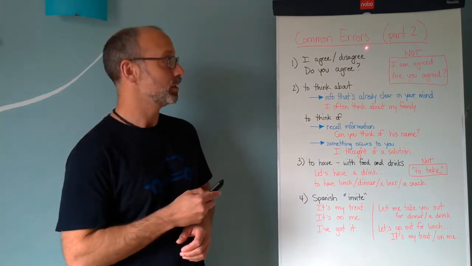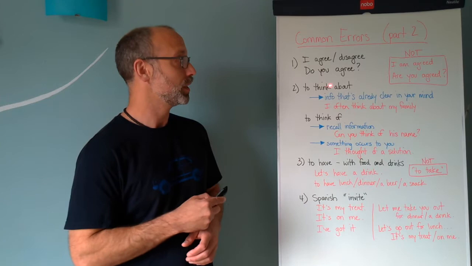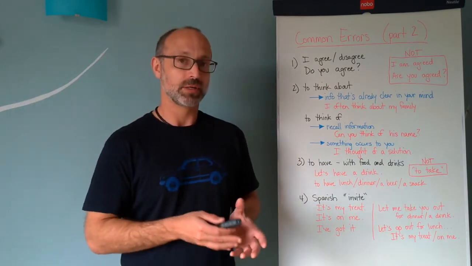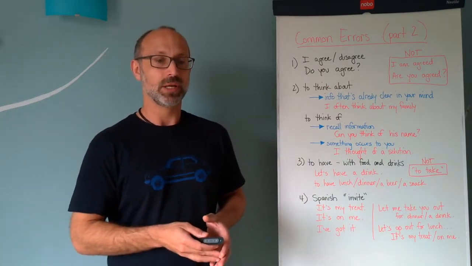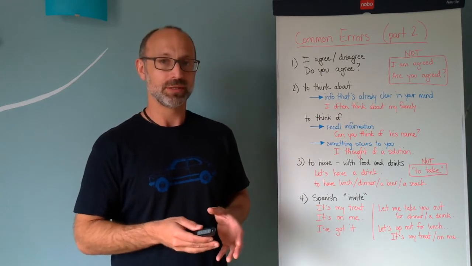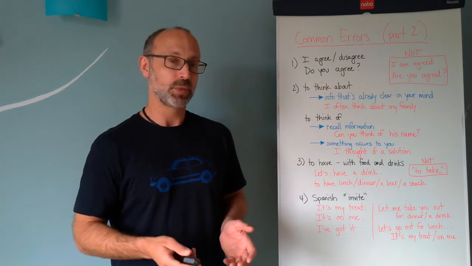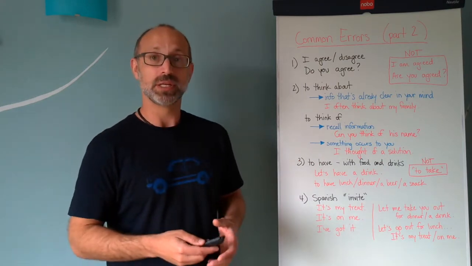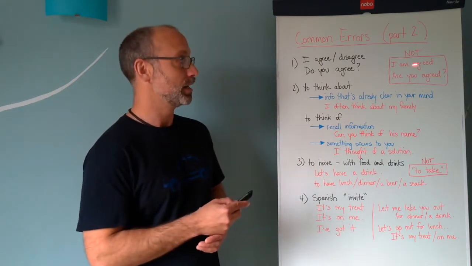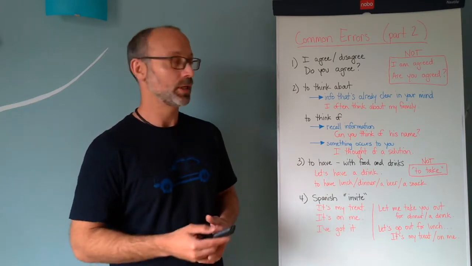The first one up here is a common error that I hear a lot of Spanish speakers make when they want to translate the concept that they agree from Spanish to English. In Spanish, this concept, estoy de acuerdo, I am agreed, cannot be directly translated.